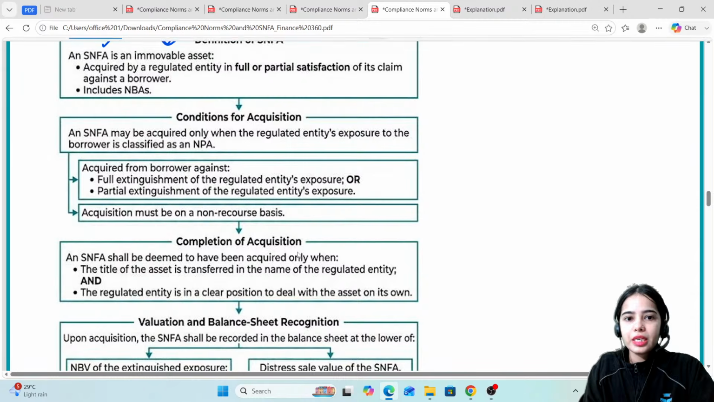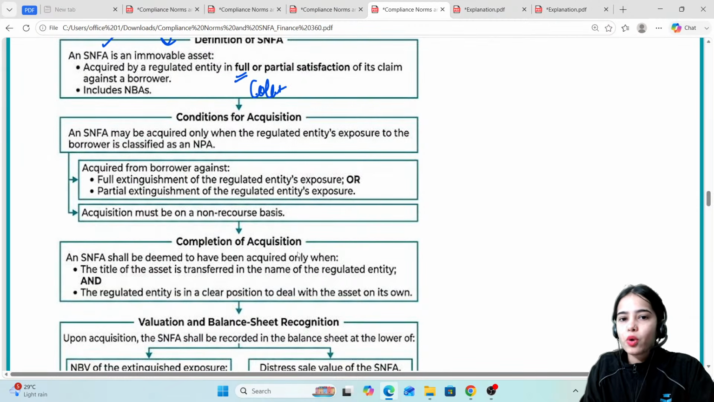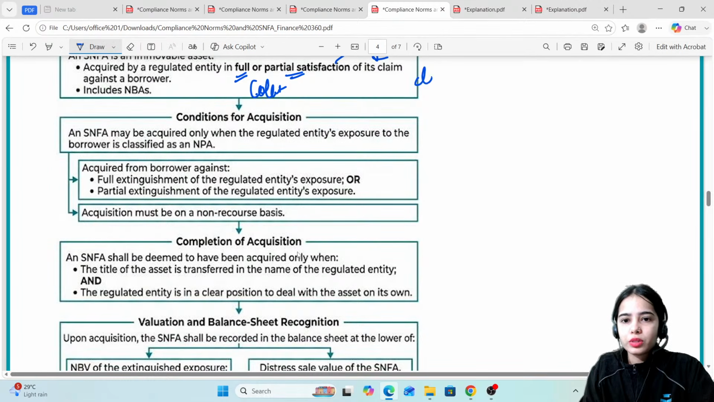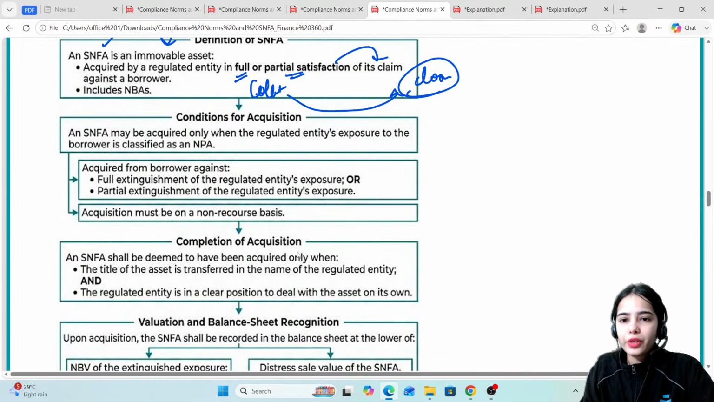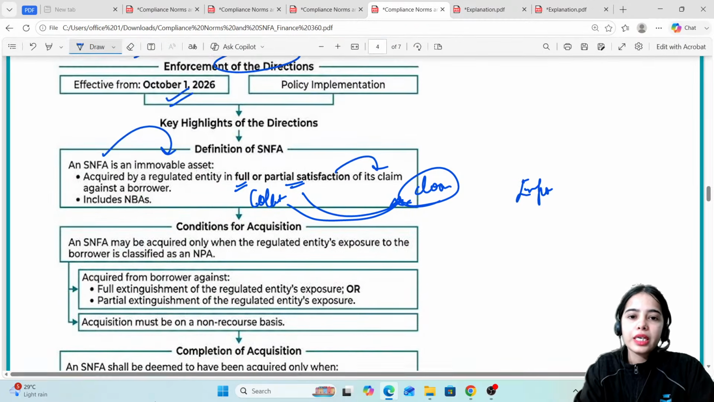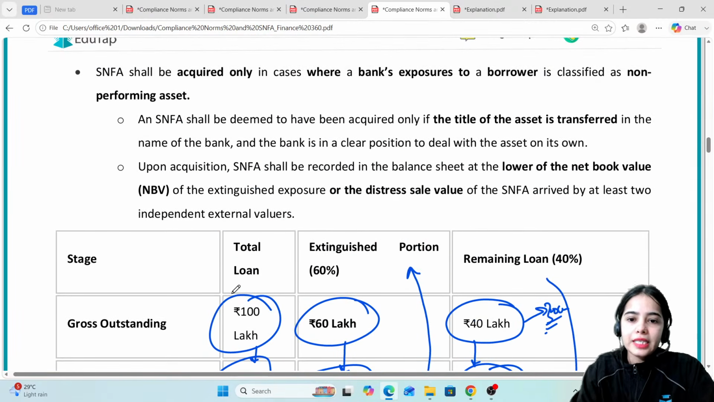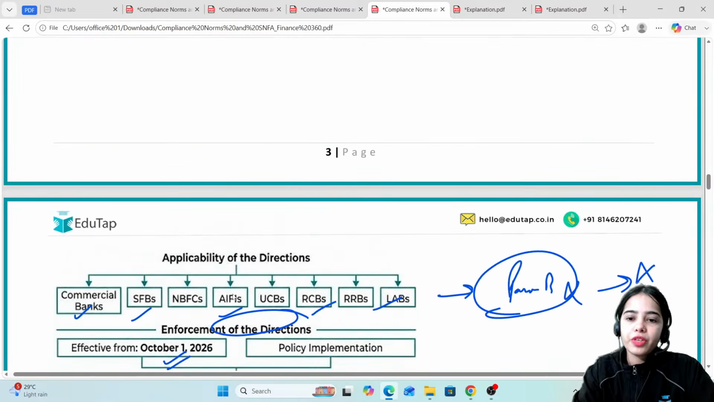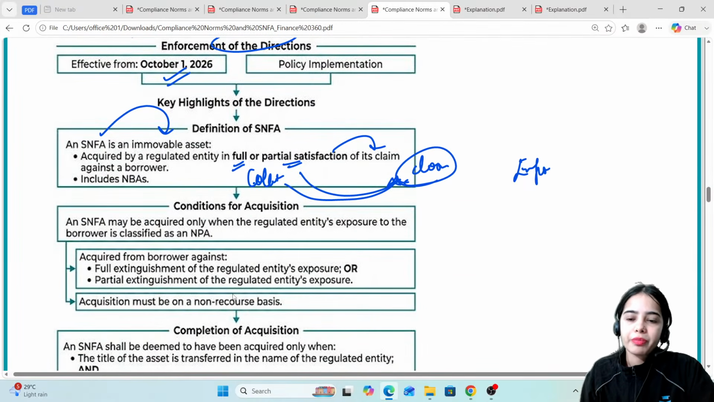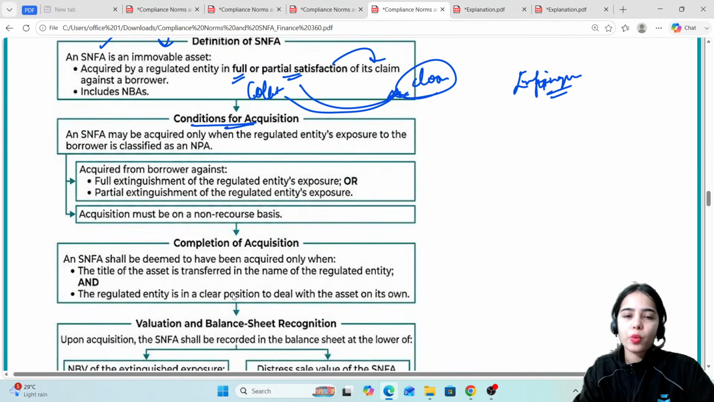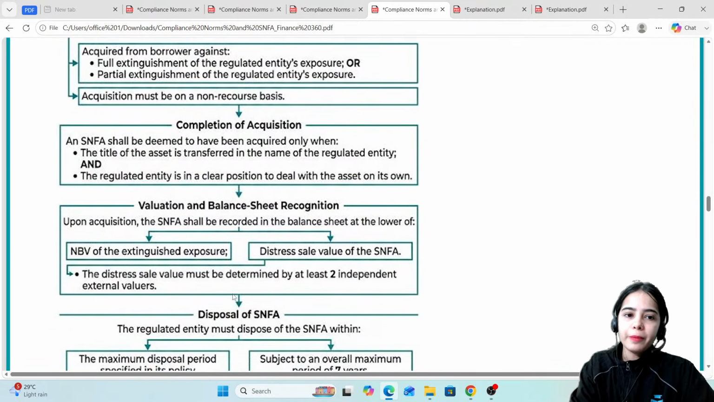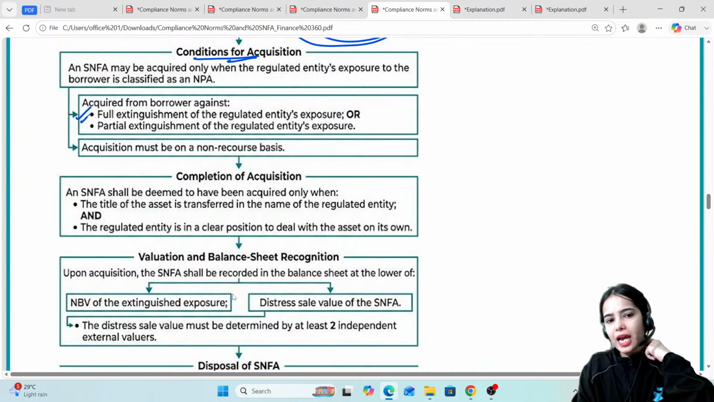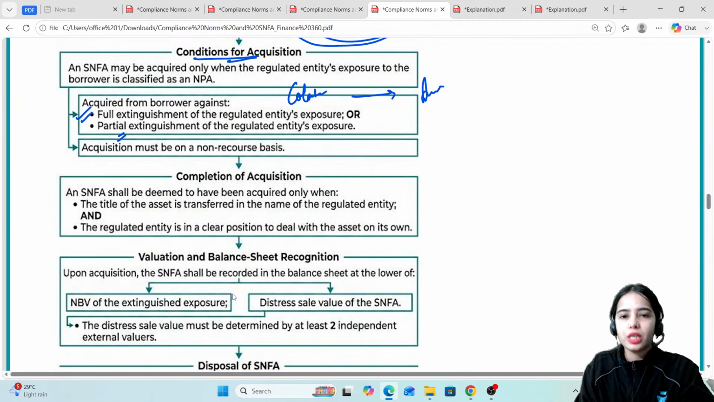Now the collateral can do the full settlement or the partial satisfaction of its claim of the loan. So the collateral can cover the full value of the loan or the partial value of the loan. If the partial value is happening, that means there is the extinguished portion that is there. Now, conditions for acquisition: the SNFA must be acquired by the bank so that the bank can sell the property. And the full extinguishment can happen for the collateral, like the collateral can cover the full amount of the loan or the collateral can cover a partial amount of the loan.